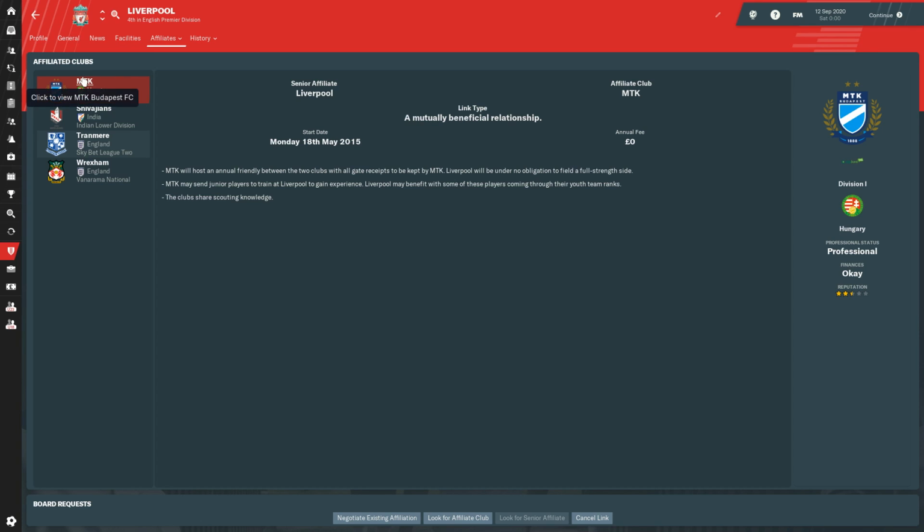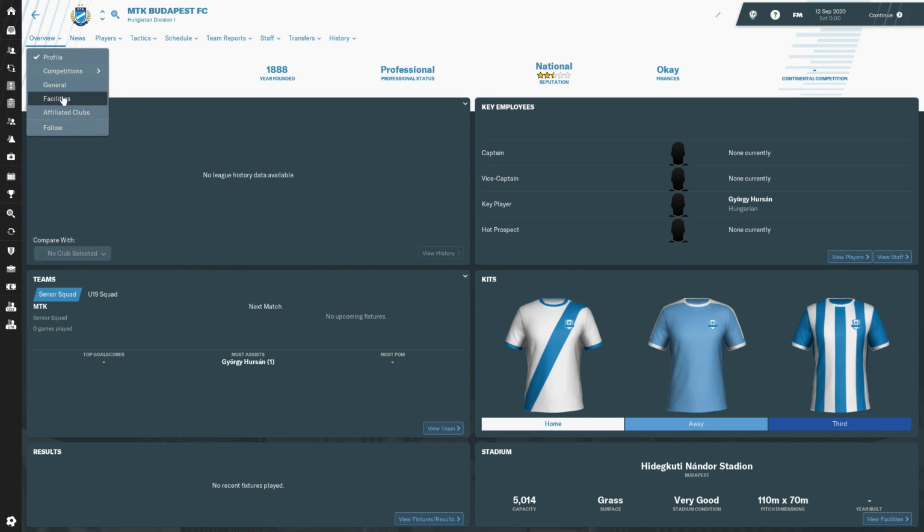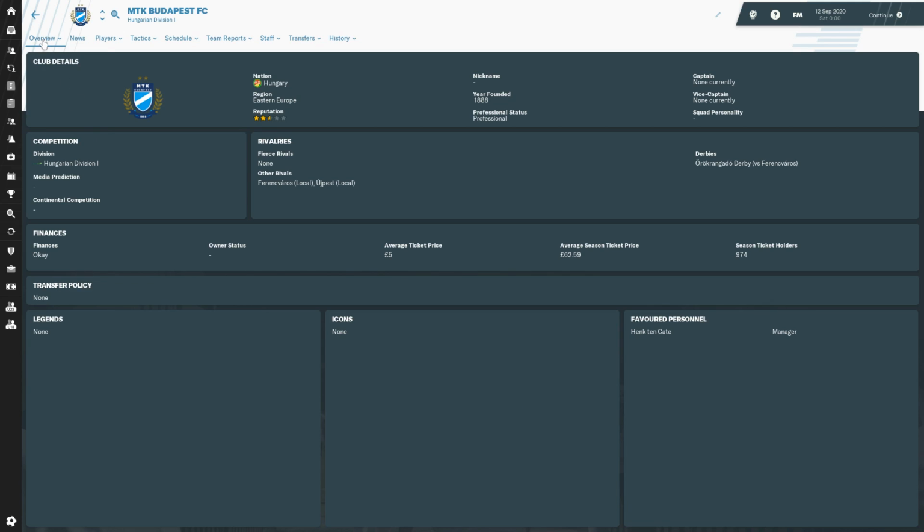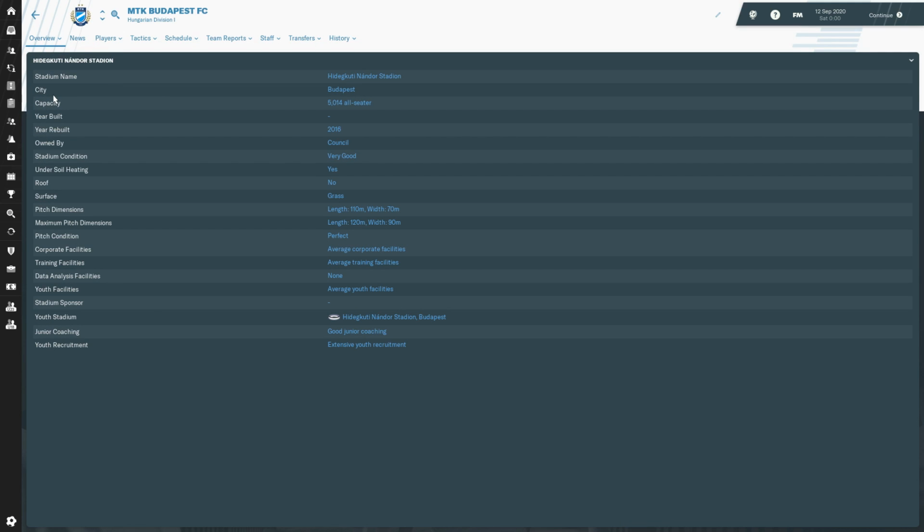Harry has chosen MTK, it was MTK Budapest in Hungary. If you go into their facilities, Harry has done very well because he's chosen a team with extensive youth. This club right here is the kind of team that would probably produce one of the best regions in Hungary. So that's very good. That's the kind of thing I'm going to go through in the video.